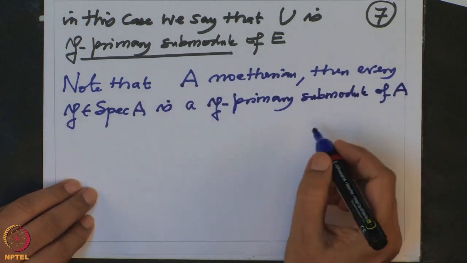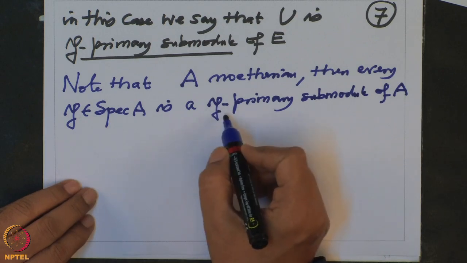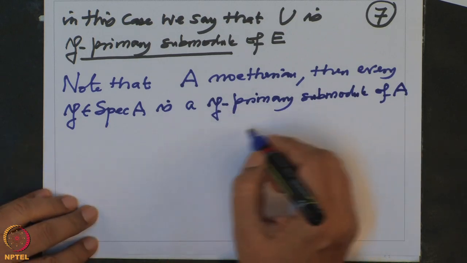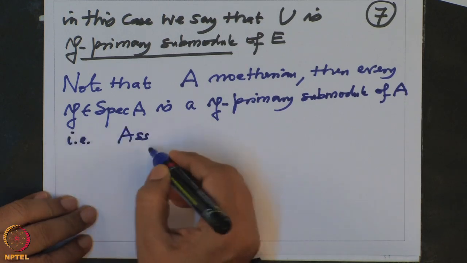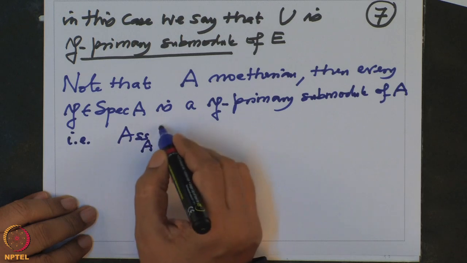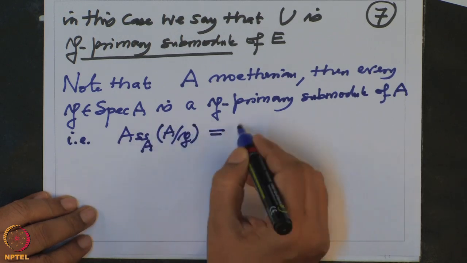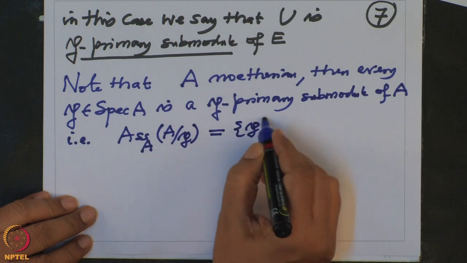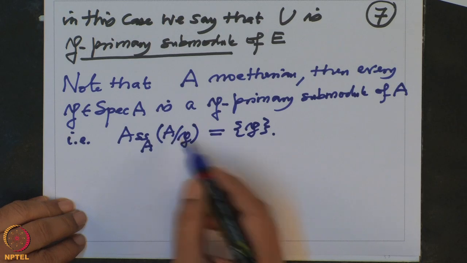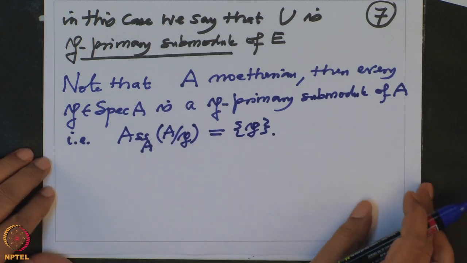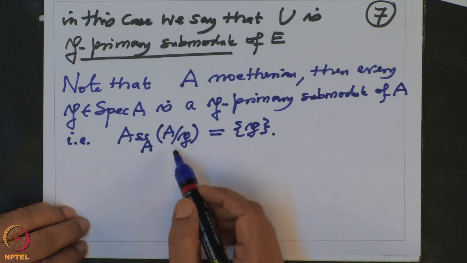That means we have to go mod that P and check whether it has only one associated prime ideal. That means the associated prime ideals of A by P as a module over A is just the singleton P. That is clear because the only minimal prime ideal here is P, and other prime ideals contain non-zero divisors.